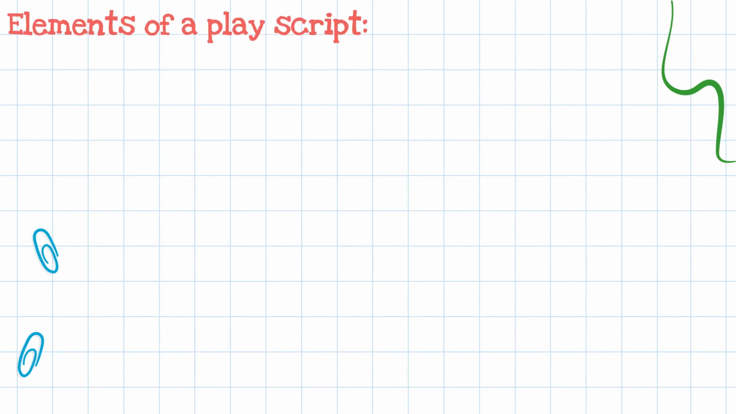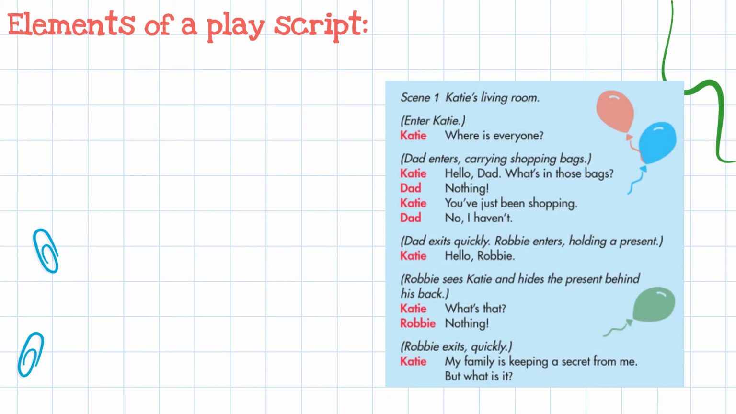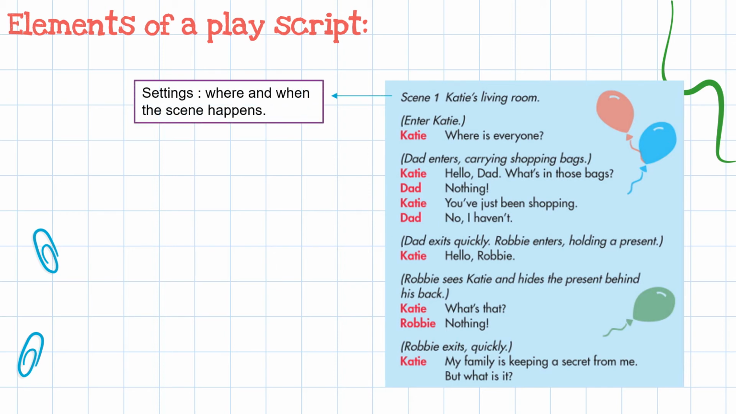Now we are going to discuss together the elements of a play script. Here is the play script in our class book, page 22. The first element that we are going to talk about is the settings, where and when the scene happens, the time and the place. So settings are the time and the place of the scene. This is the first element of a play script.